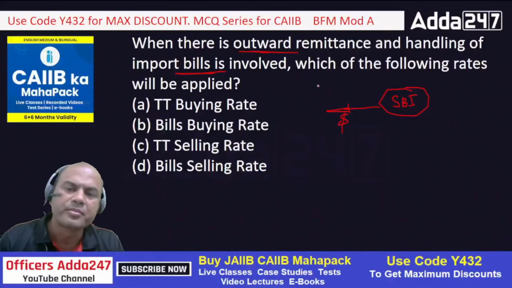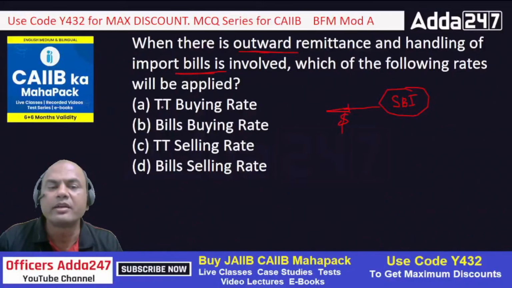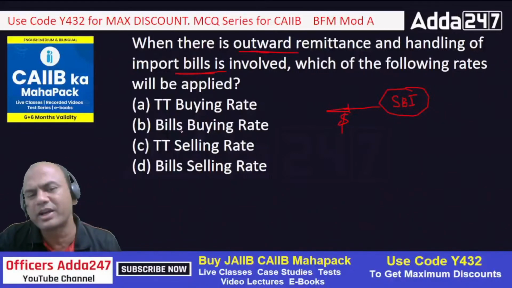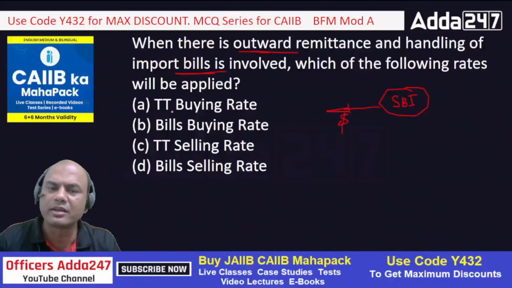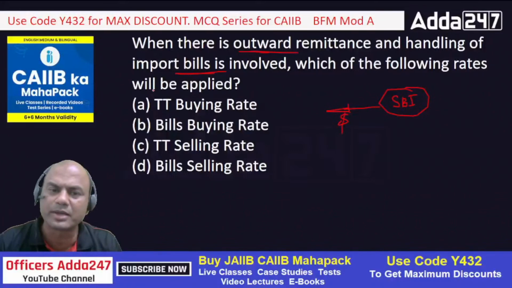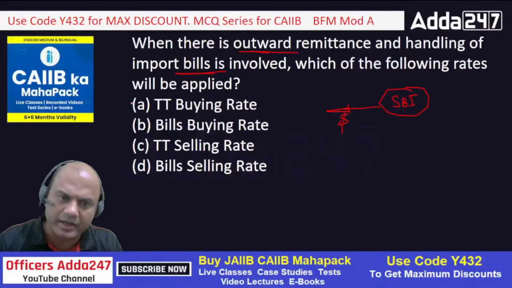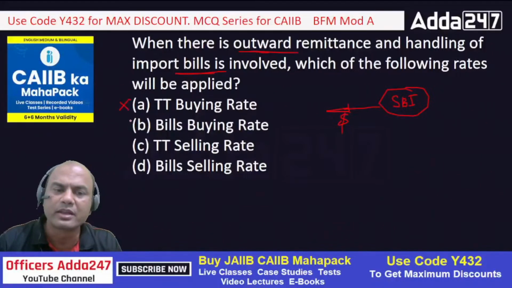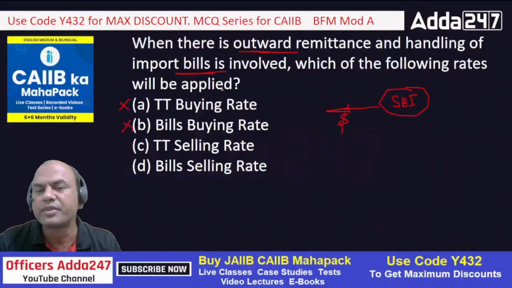So which rates will I apply? TT buying, bill buying, TT selling, bill selling. Firstly, tell me whether it will be buying or selling. Forget TT or bill for later. Buy, sell, buy, sell? Correct, it is selling because it is import. Right. So A and B are out. Only these two are remaining now: TT and bills.